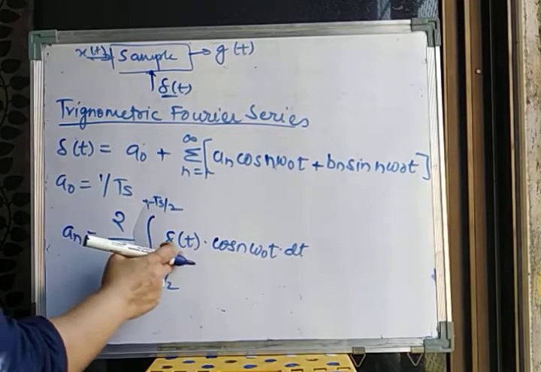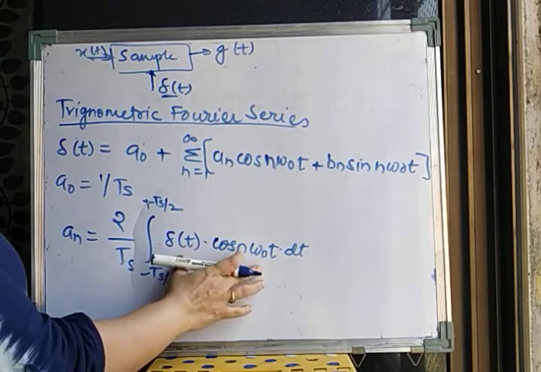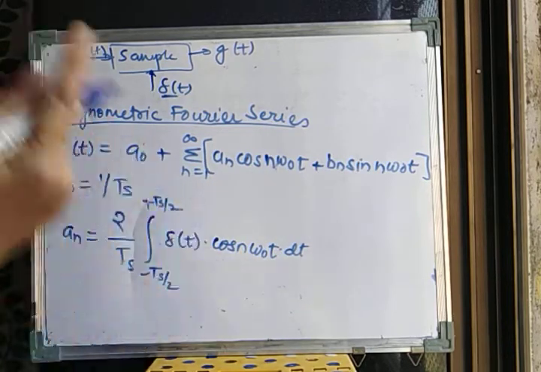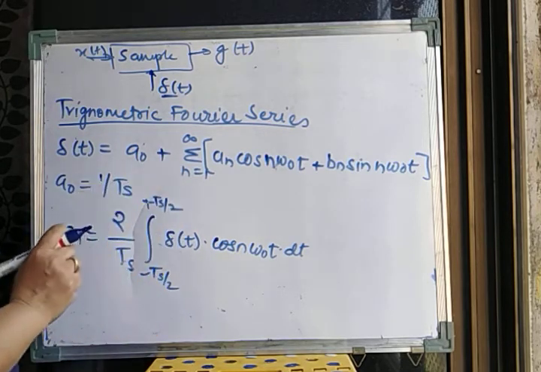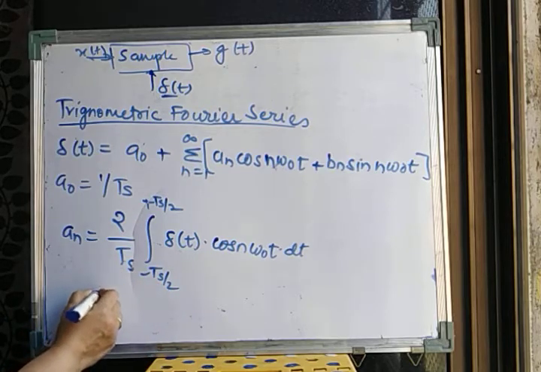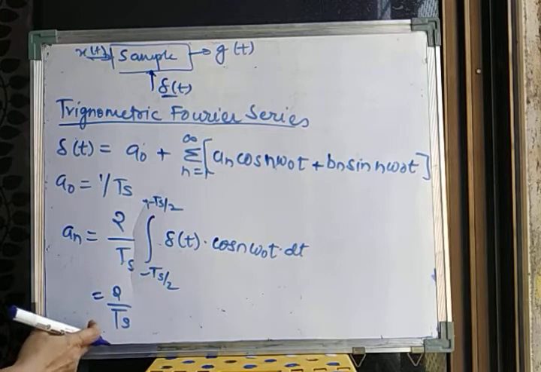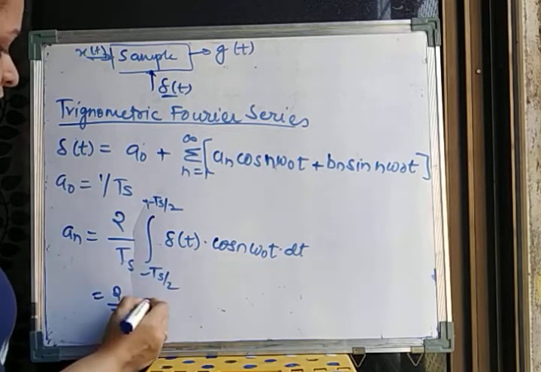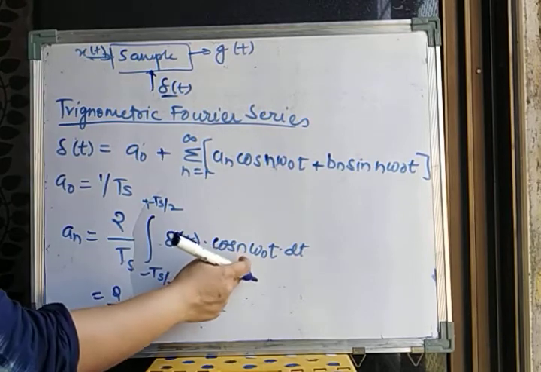Now delta t is present only for one instant of time. So obviously the product also will be present only for one instant of time over this period minus ts by 2 to ts by 2. So there is no point in integrating. Again you can write this as 2 upon ts, which is a constant, and this you can represent as delta 0 because this is present only for t equal to 0.